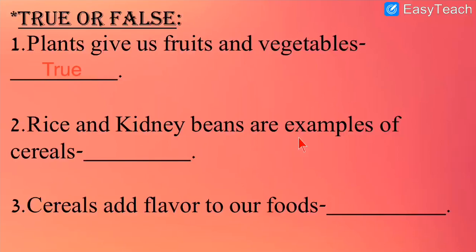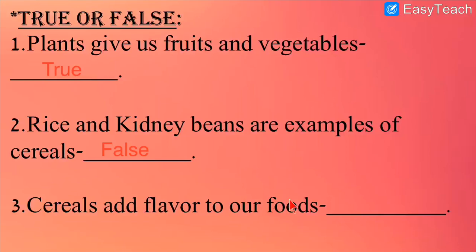Second, rice and kidney beans are examples of cereals. See, we had learnt cereals and pulses. So are these examples of cereals? Rice and kidney beans? No, because kidney beans look like pulses. Beans look like kidney shape, and I told you that this comes in the category of pulses, and here it is given cereals. So this is a false statement. So what do we write? We write false, F-A-L-S-E, false, and let me put it in the blank. Rice and kidney beans are examples of cereals. It is a false statement.